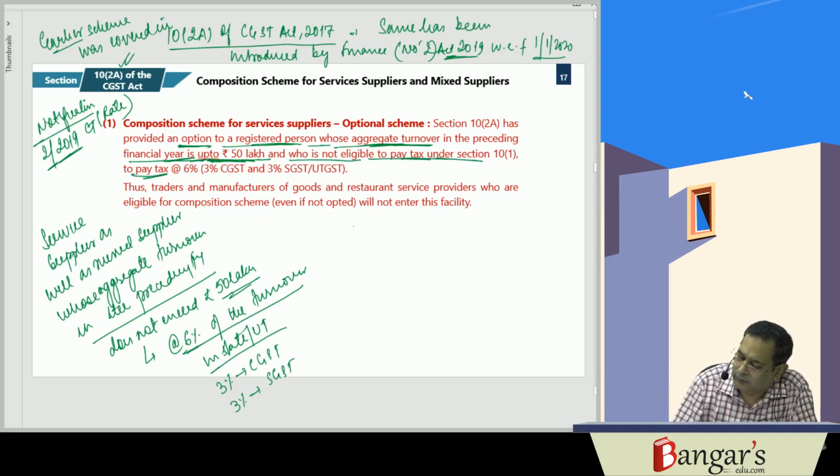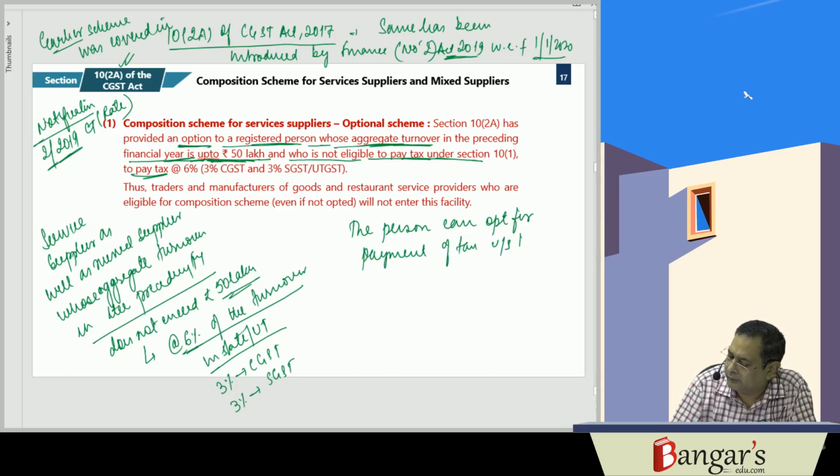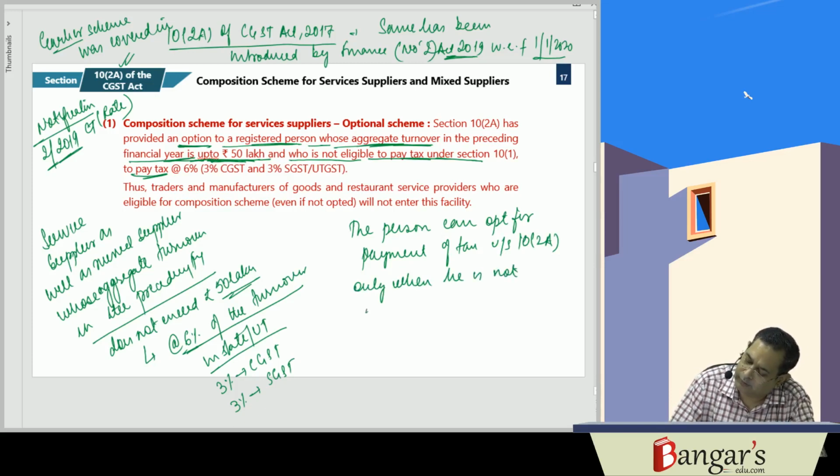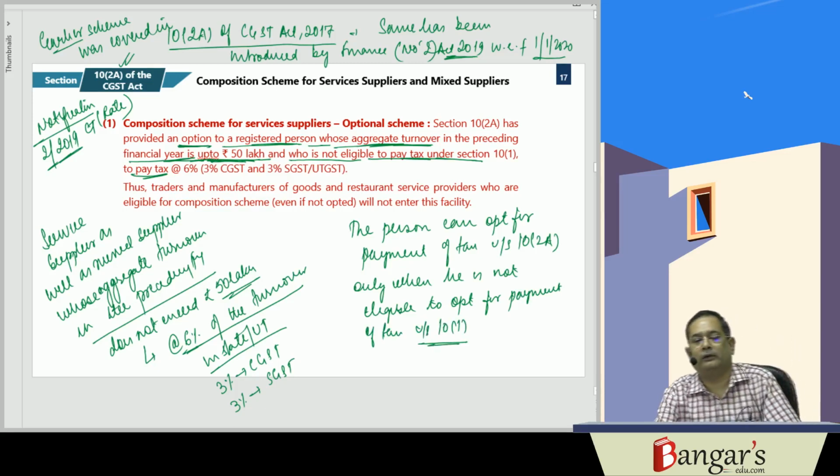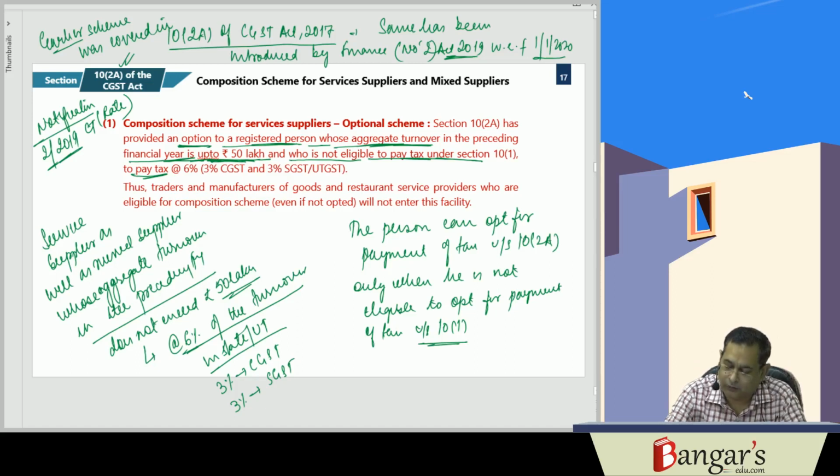So the person can opt for payment of tax under section 10(2)(a) only when he is not eligible to opt for payment of tax under section 10(1). Only then can he go and opt for 10(2).